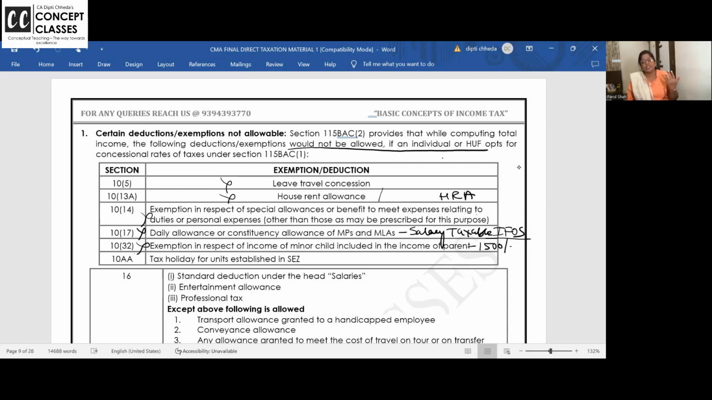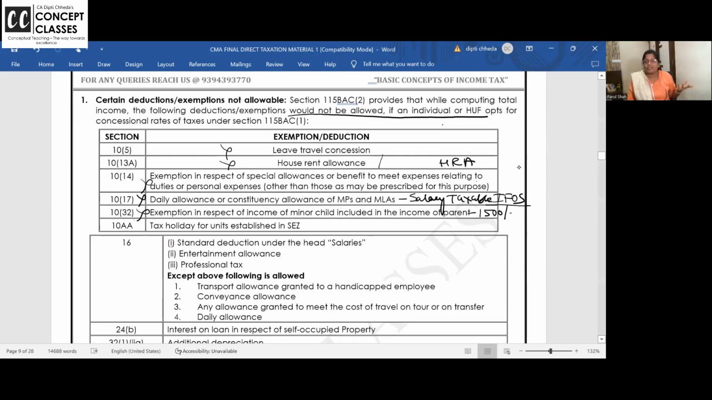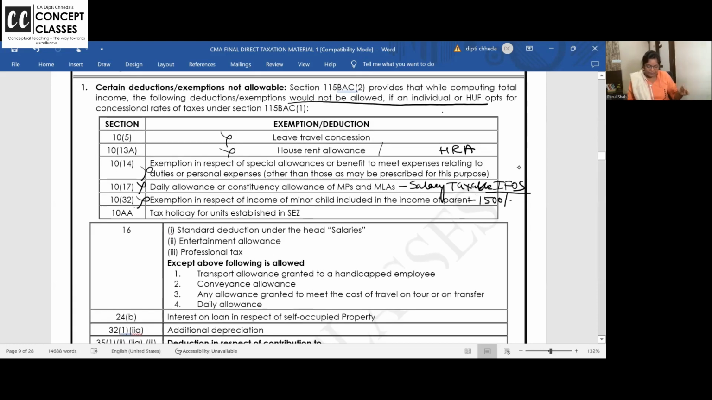This revision is because many of you have had a gap between Inter and Final. So I'm discussing this. If you're going to office, working every day, doing articleship, you must be knowing all this thoroughly. All right.